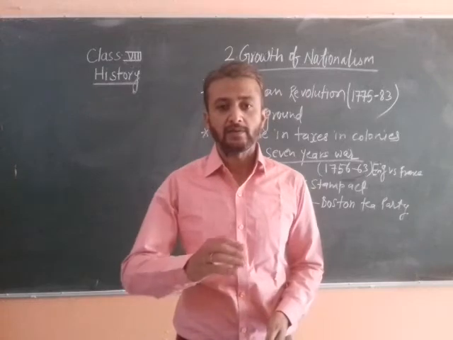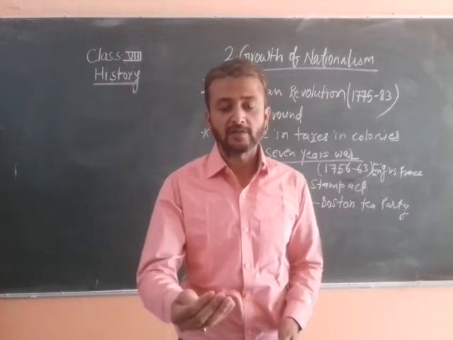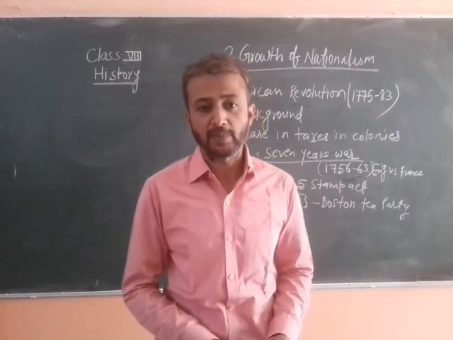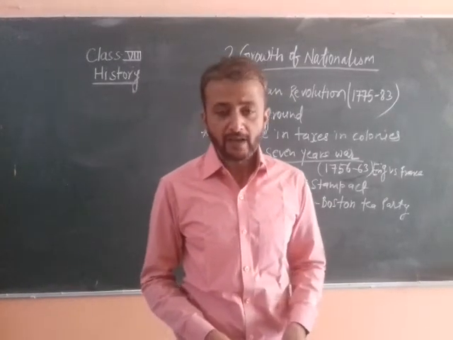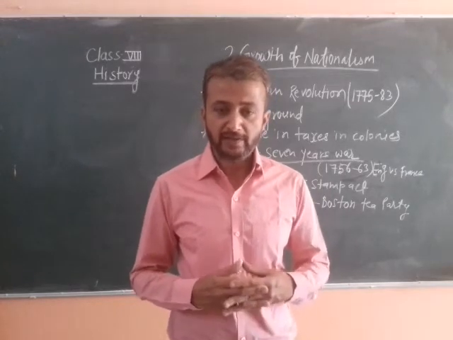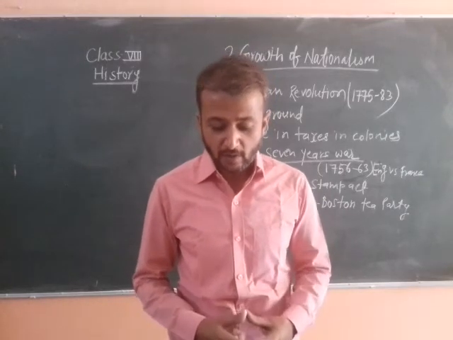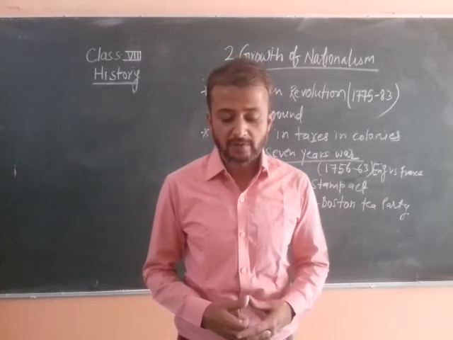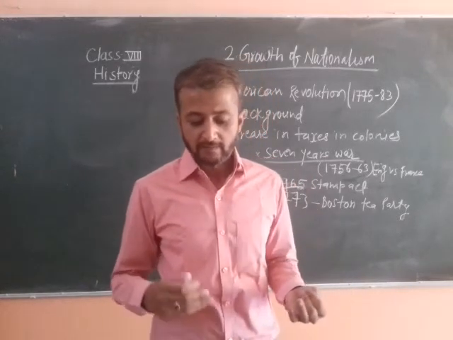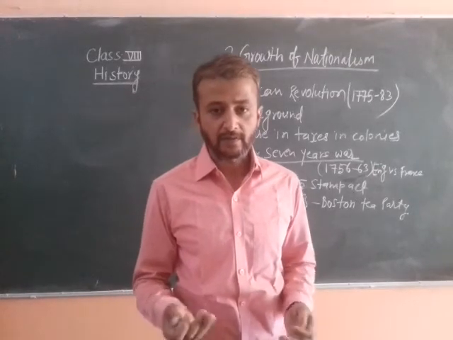It means the taxes were not increased due to the awareness and active participation of the American people. Next, in 1767, Britain once again tried to impose taxes on various goods like glass, paper, tea, and paint.